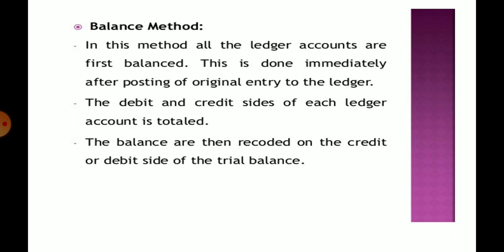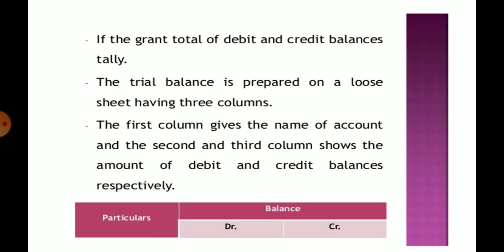In the ledger chapter, we have already discussed how to balance the accounts. This is done immediately after posting of original entries into the ledger. The debit and credit side of each ledger account is totaled and the balances are recorded on the credit or debit side of the trial balance. If the grand totals of debit and credit balances tally, it is very good, and the trial balance is prepared on a loose sheet having 3 columns. First is particulars, second is debit, and third is credit, as you see in this format.